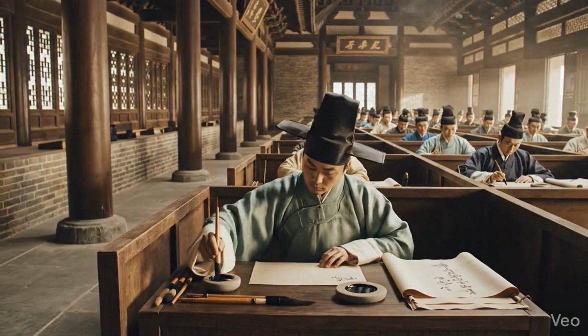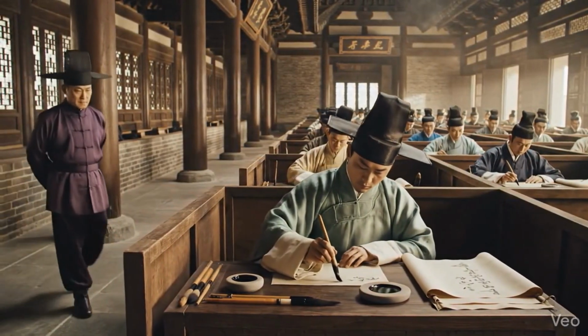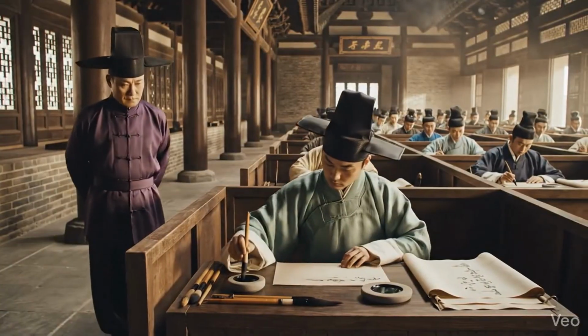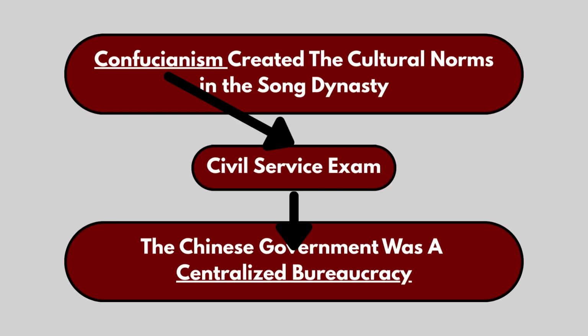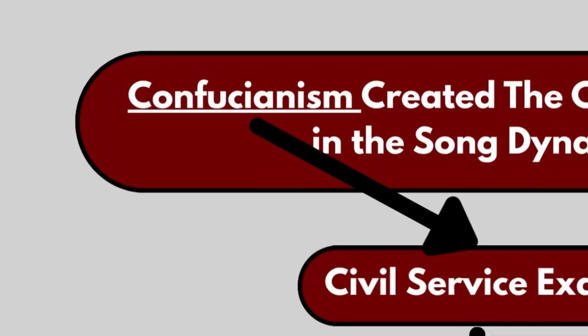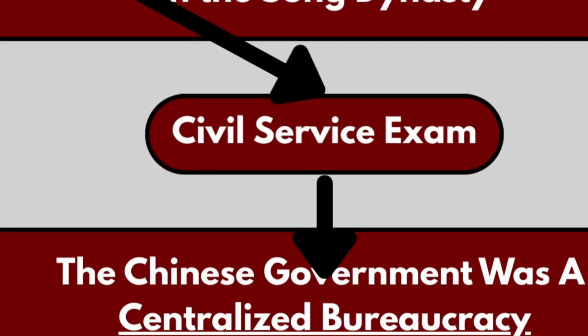Imagine your entire career depends on one test. No pressure. And surprise, the main focus of the test is Confucianism. Only people who are well versed in Confucianism could serve in China's government. This is where we really see our answer to our second question. Confucianism was the root of China's power.